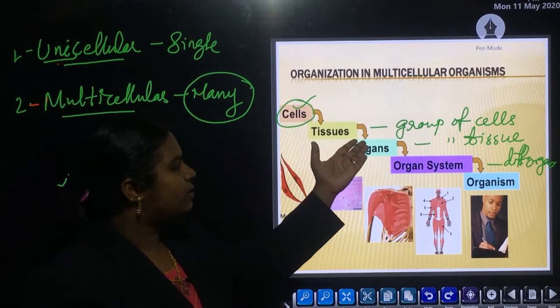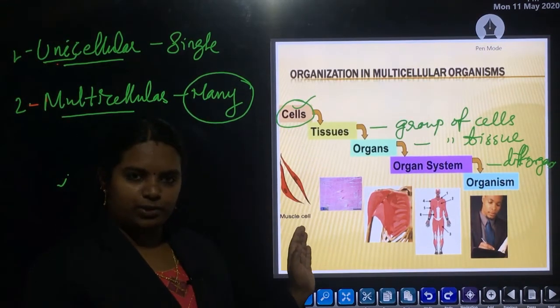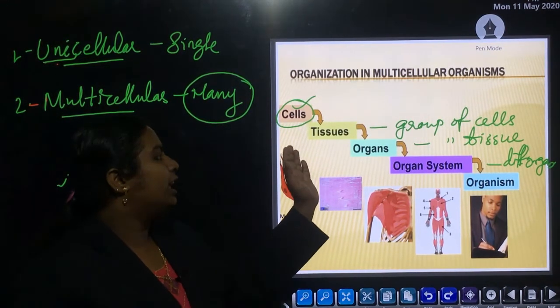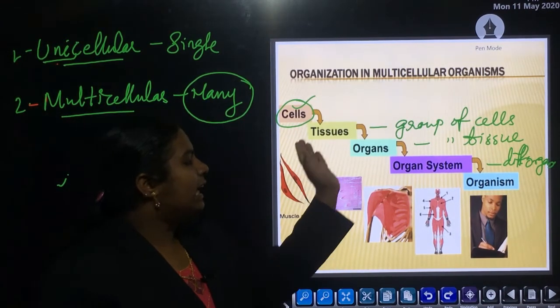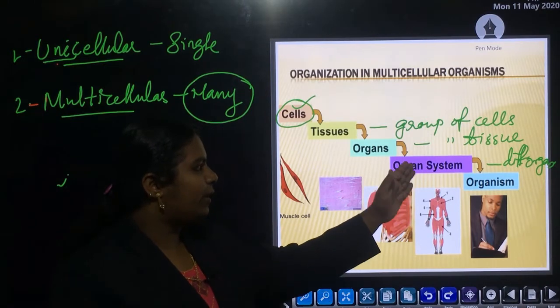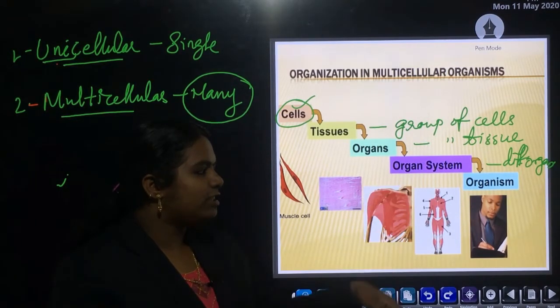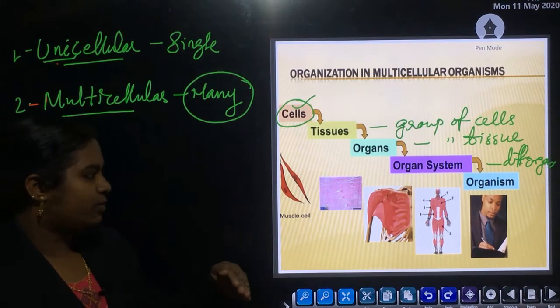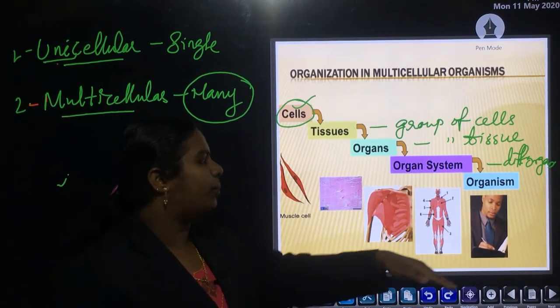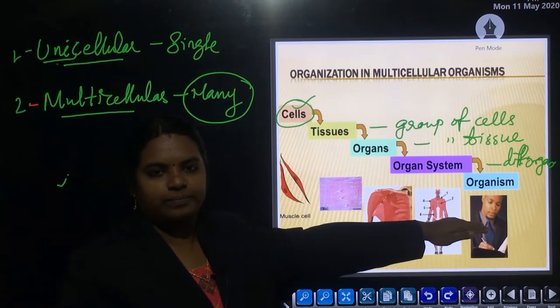Then different cells or groups of cells join together to form tissue. Then groups of tissue join together to form organs. Then different organs form an organ system. Then different organ systems join together to form a particular organism.